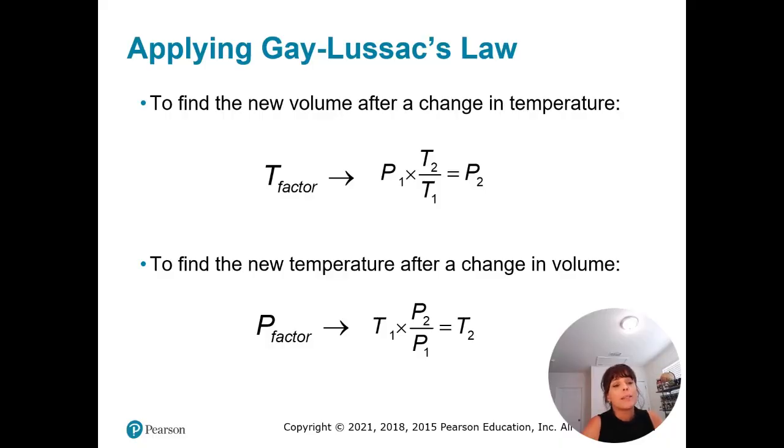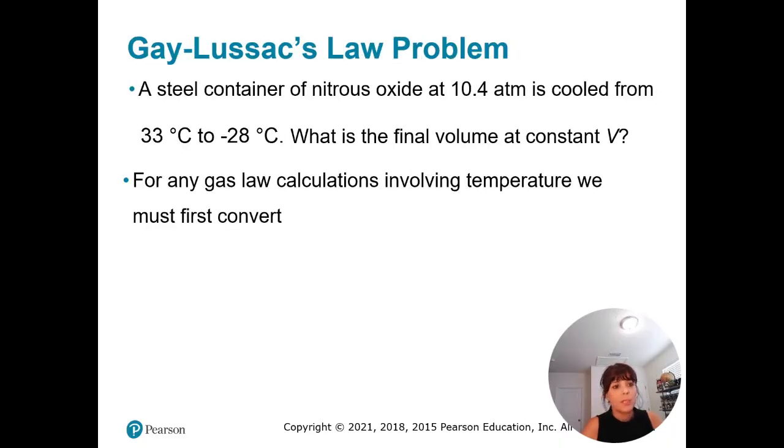So how are we going to apply this? The same thing, you need some algebra to organize your formula to find the variables. Let's go to an example. A steel container of nitrous oxide at 10.4 atmospheres is cooled from 33 degrees Celsius to negative 28 degrees Celsius. What is the final pressure at constant volume? Actually, the question here is the pressure. I'm sorry, I said volume, that was wrong.